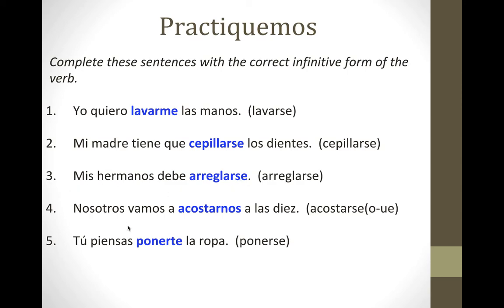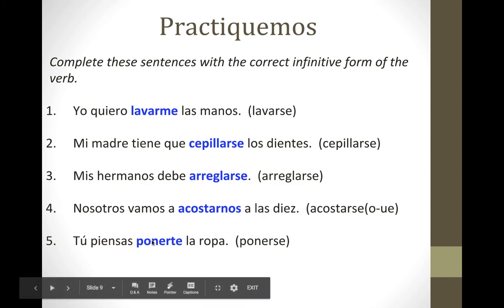Number 4, we're going to go to bed at 10 o'clock. Nosotros vamos a acostarnos a las 10. Okay, you changed acostarse to acostarnos. And fifthly, you plan to put on your clothing. Piensas ponerte la ropa. Okay, ponerte matches the tú.